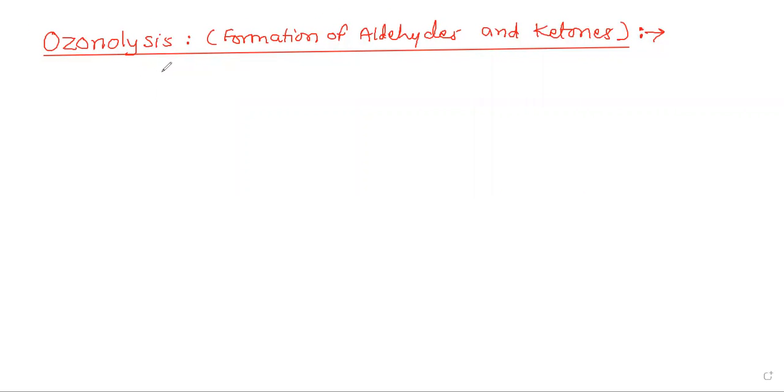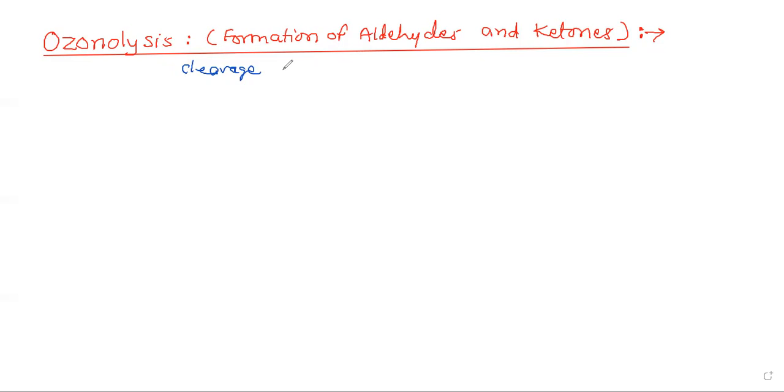Hello everyone. In this lecture, we will study the ozonolysis reaction, that is, the formation of aldehydes or ketones. Ozonolysis is a cleavage reaction in which the double bond between two carbon atoms of the alkene is completely broken, and the alkene molecule is converted or broken into smaller molecules.